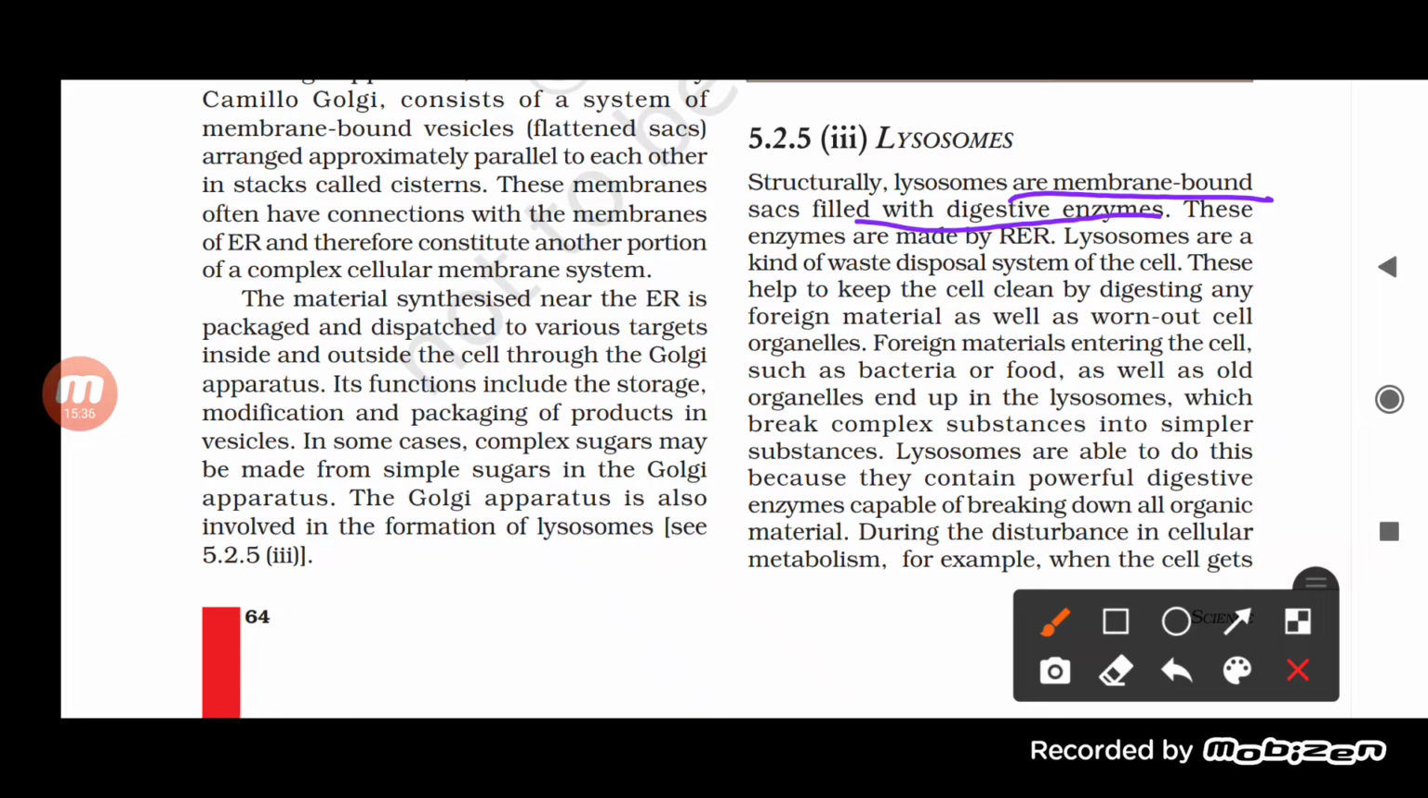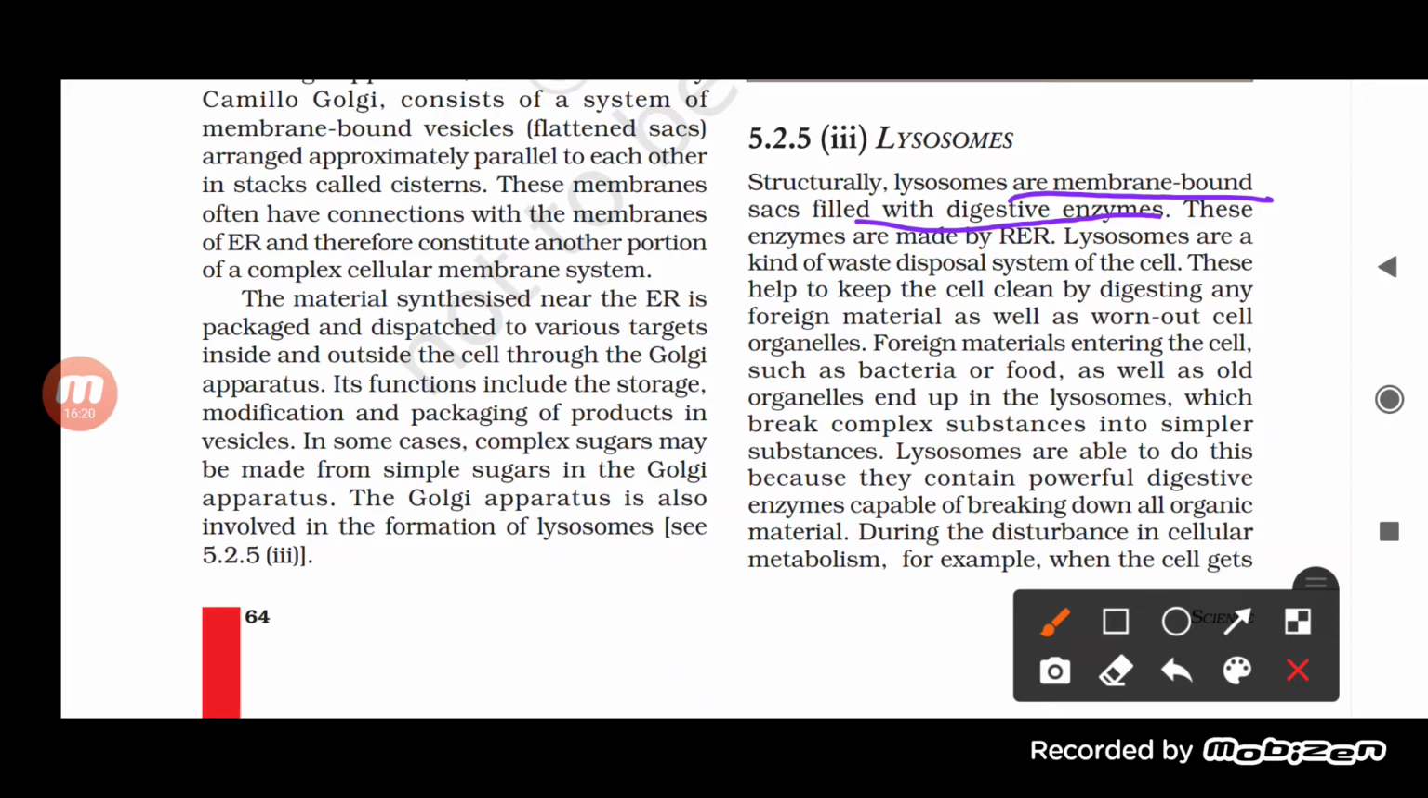Now, what is the lysosome? It's a kind of waste disposal system of the cell, and it helps to keep the cell clean by digesting any foreign material as well as worn out cell organelles. Why? Because it will help in removing all the waste material from the cell. So lysosome helps in removing all the worn out cell organelles by digesting them with the help of the enzymes present in it.